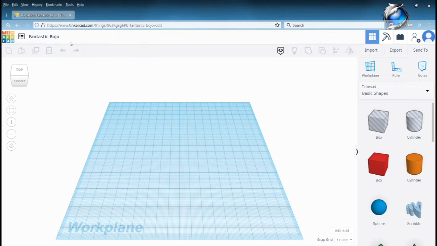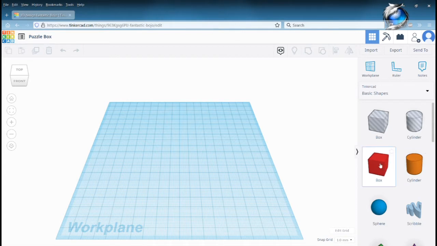Okay, starting a new project. This is Alfix from Alftenix Arts showing you how to do a puzzle box in Tinkercad. Starting with the work plane screen, we'll change the name to puzzle box.